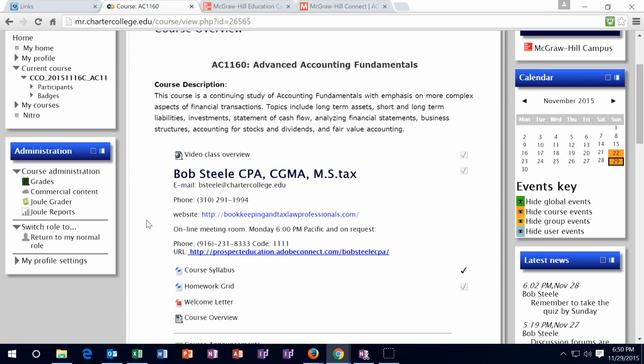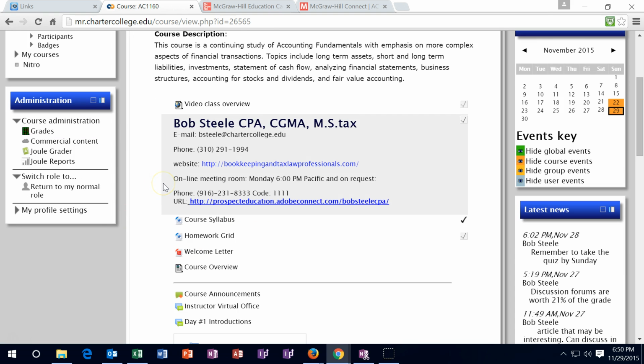Remember that the contact information is down here with the name, the email address, and the phone number. We also have the office hours, which are on Monday at 6 p.m. Pacific time. That is at a different location in terms of the phone number than my other phone number, because it is a conference call line, in which case you'll need a conference call code, and multiple students can then use that at the same time.